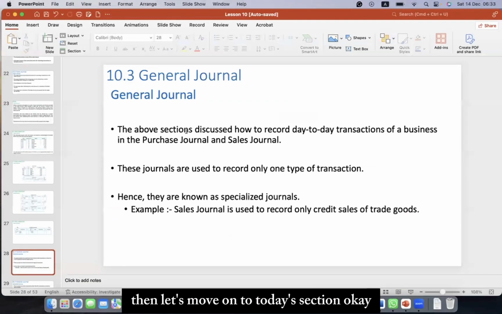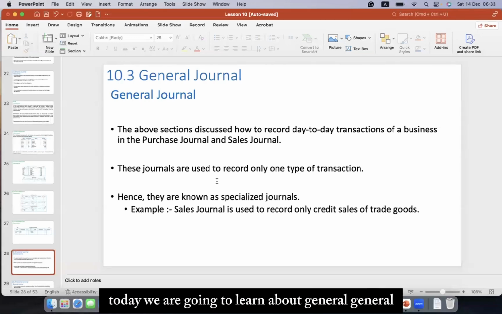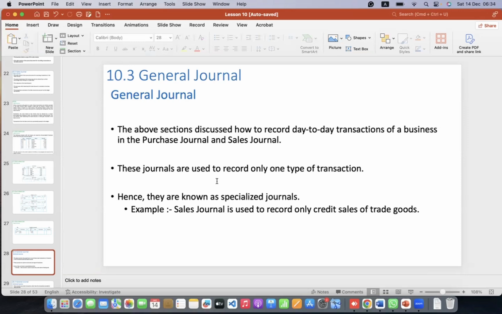Then let's move on to today's section. Today we are going to learn about the general journal. During the last weeks, we learned about the purchase journal and the sales journal.